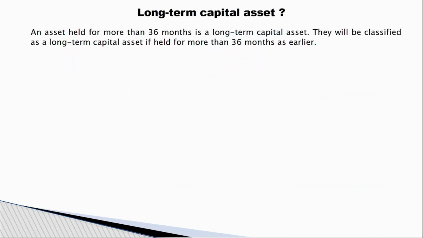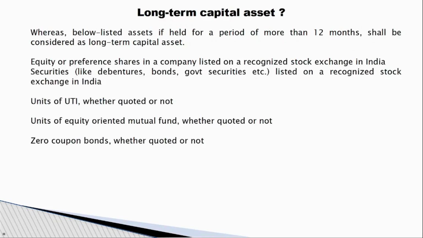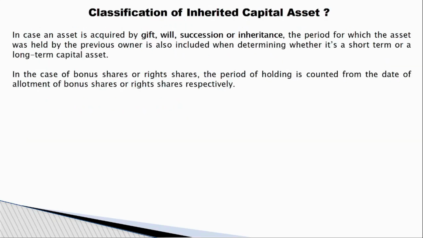Long term means anything more than 36 months. If you bought and sold after 36 months, this will be considered a long term capital gain. Even for land, building and house, long term shall be considered as 24 months. Yes, we already discussed. If it is shares, if it is more than 12 months, then it will be considered a long term capital gain. If you bought and sold after 12 months, then this will be considered a long term capital gain.